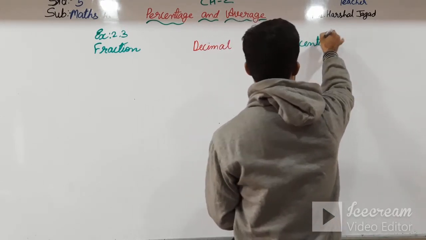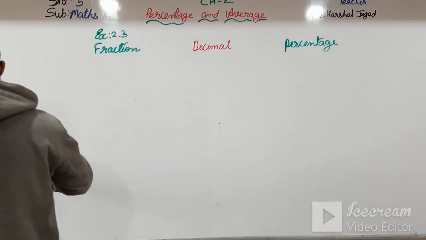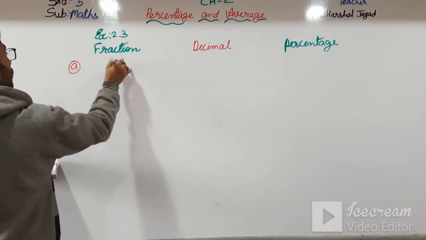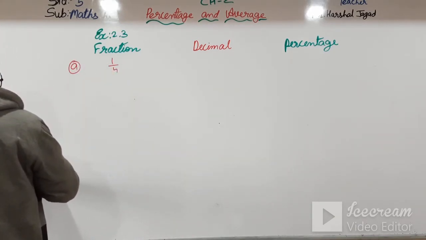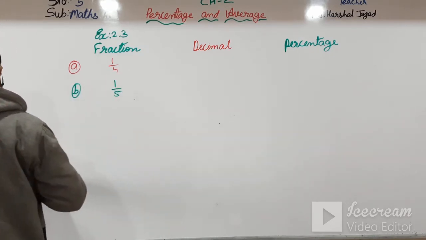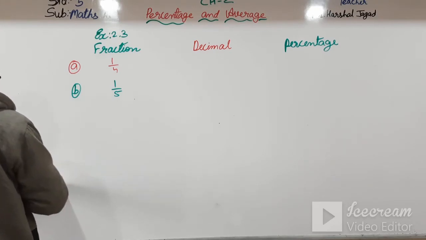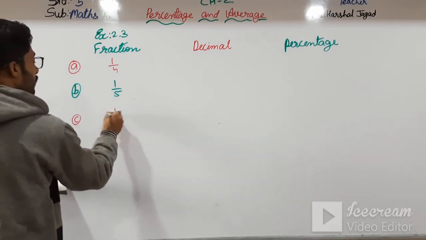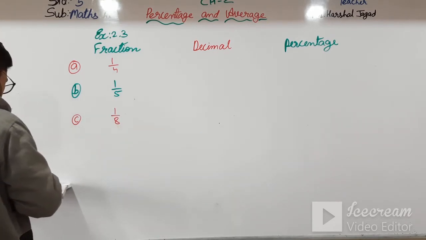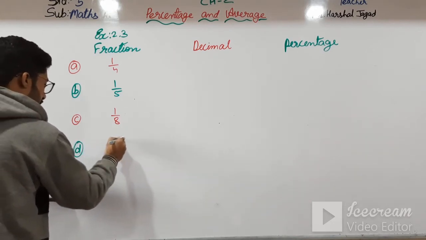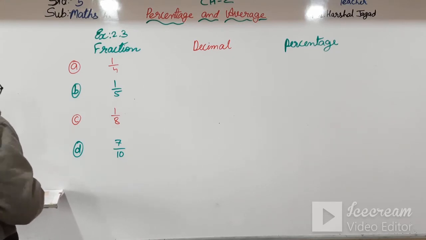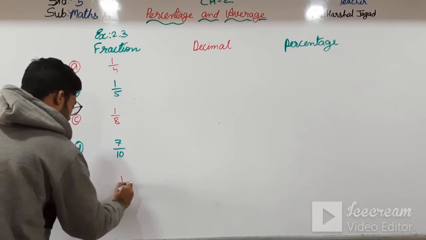So first of all, writing the equations: over here A is 1 by 4, B is 1 by 5, C is 1 by 8, D is 7 by 10, and E, the last one, is 1 by 3.